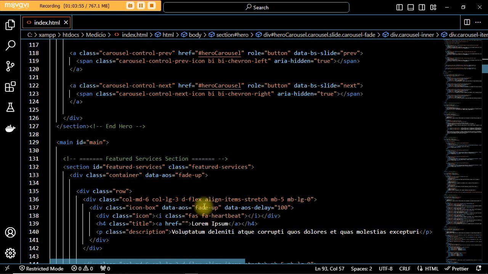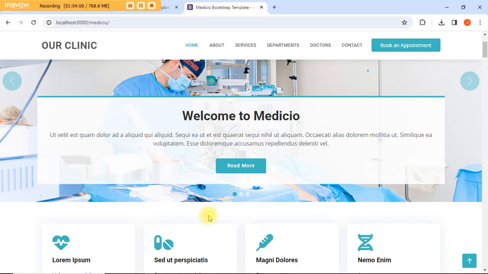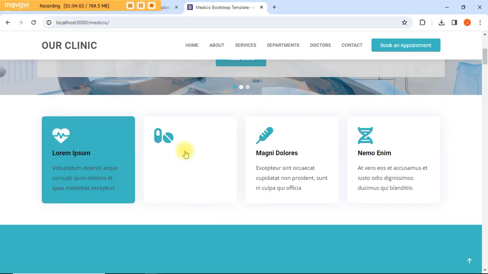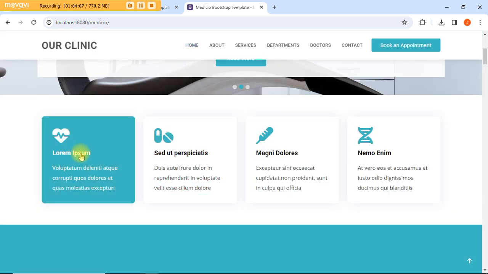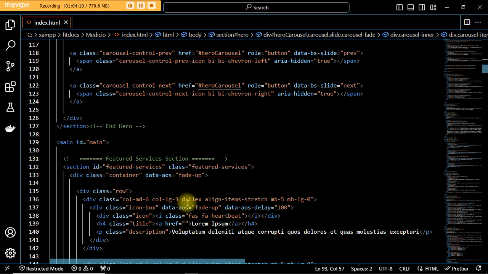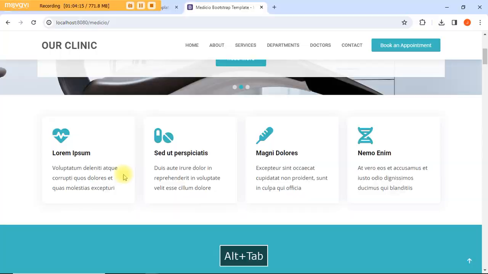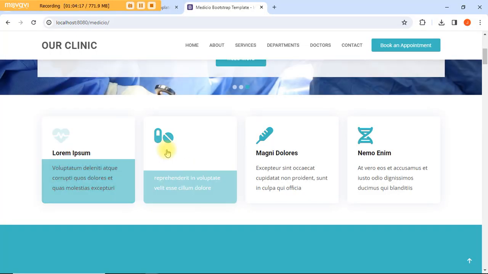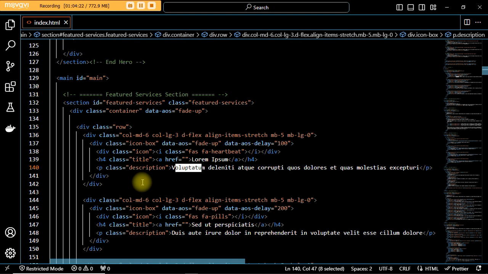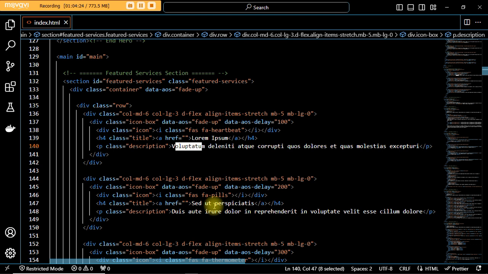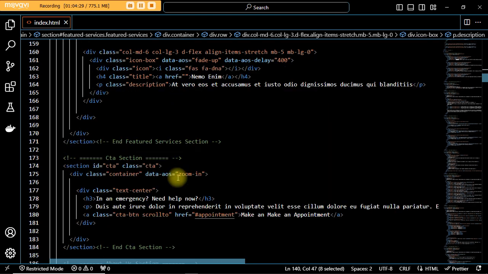Now the feature services section. If you go here, these are the feature services section. After here, just go step after step. Look at Lorem ipsum feature services system. The first thing is Lorem ipsum, and this is the description here. The next one is Sed ut perspiciatis, whatsoever it is. So just go ahead like that and change everything that you need to change.